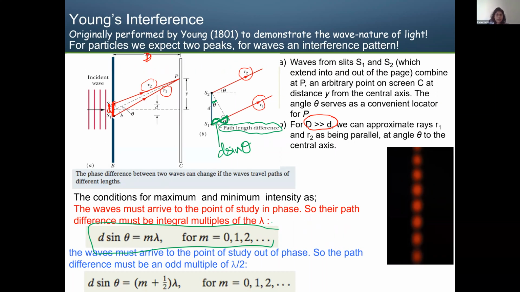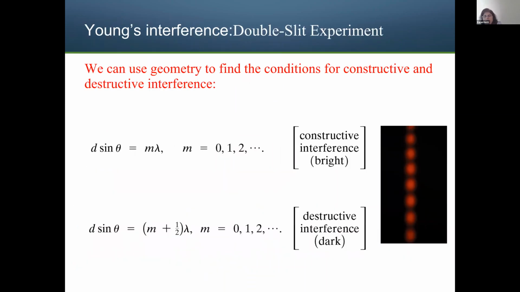But if it is a half wavelength, that will create destructive interference, and your formula changes into this formula. I have these formulas at the bottom showing the constructive and destructive interference, which you see on the diagram on the right side.